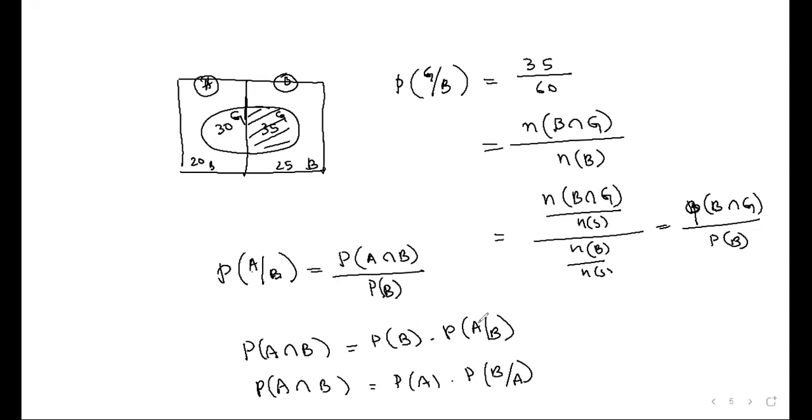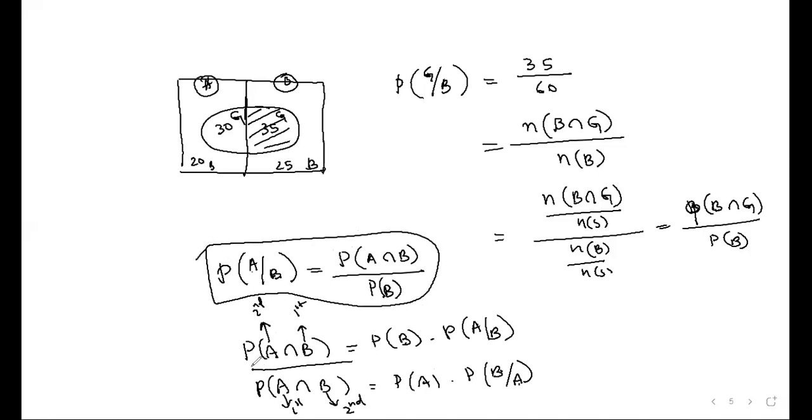If B comes here, A will be up here. If A comes here, B will be up here. What was the first event? That will be down. In this one, B is the first event and A is the second event. In this one, A is the first event and B is the second event. Do you understand now? Yes, sir. This example is sufficient for you to understand this formula. That's all my aim of it.